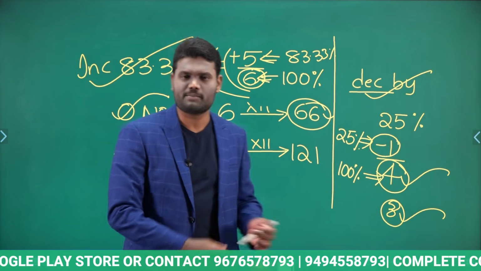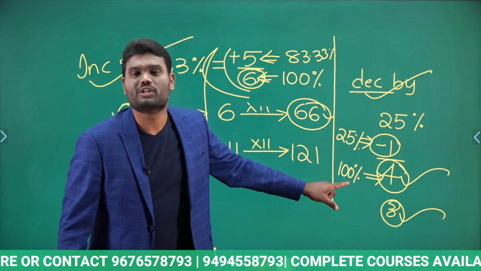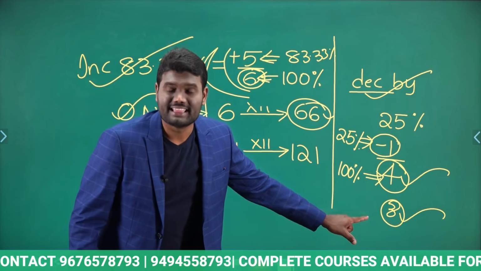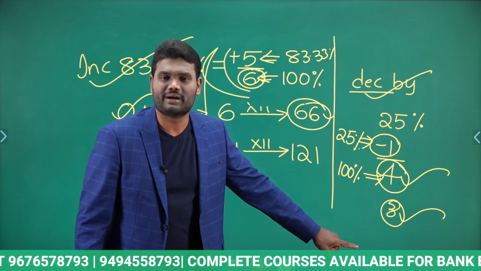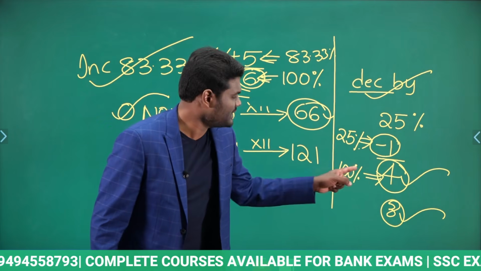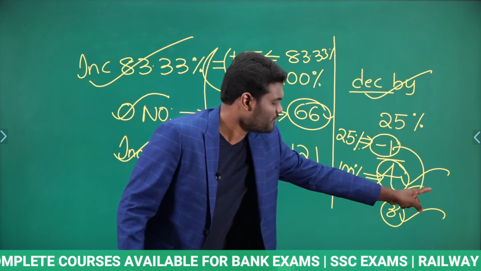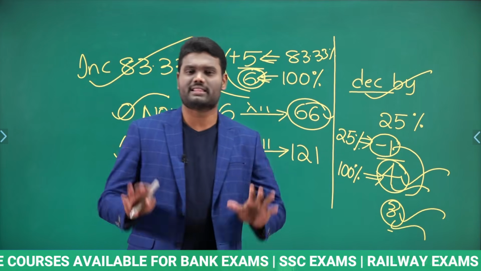So that is the reason when I say a value is decreased by 25%, the original value is 4 parts, then the new value is nothing but 3 parts. Why? Because it is decreased by 25%. Decreased means 4 minus 1, that is 3 parts. So the original number is 4 parts and the decreased number is going to be 3 parts.